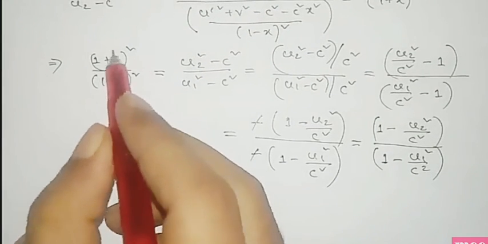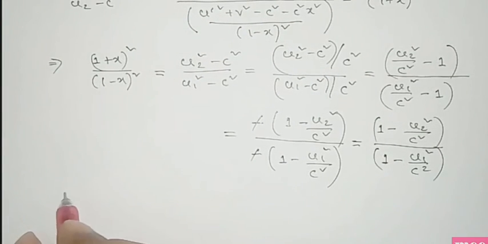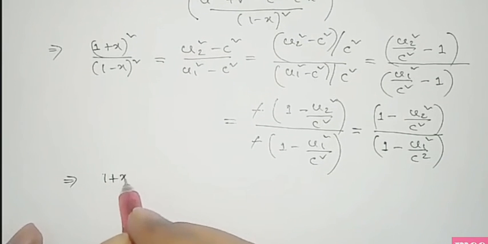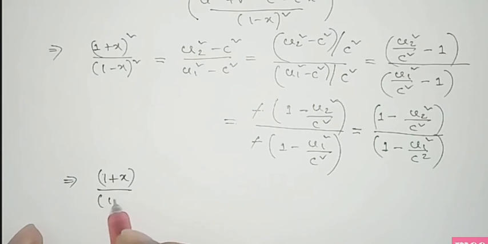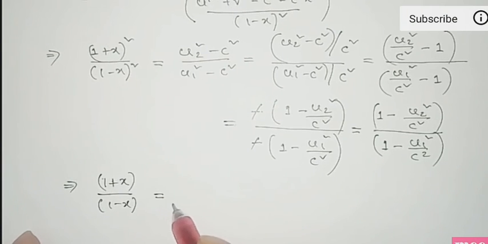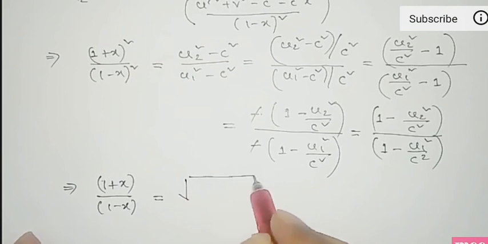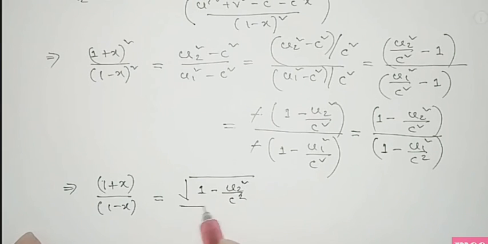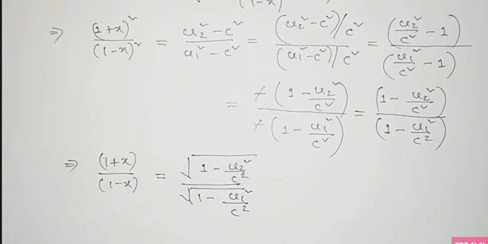If we take the square root on both sides of this equation, we get (1 plus x) by (1 minus x) equal to the square root of (1 minus u2 square by c square) divided by the square root of (1 minus u1 square by c square).